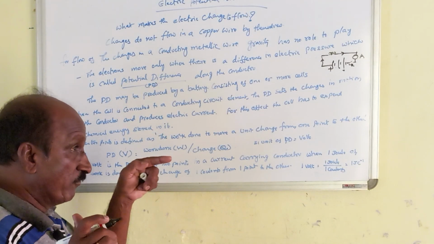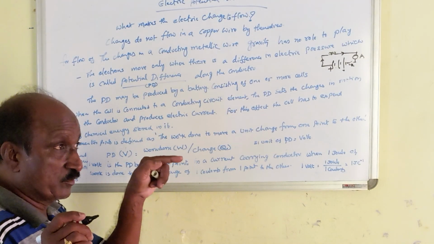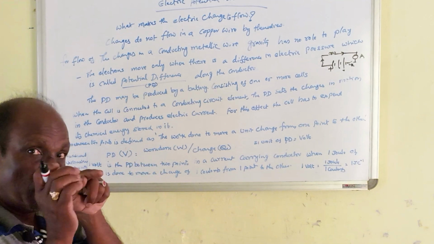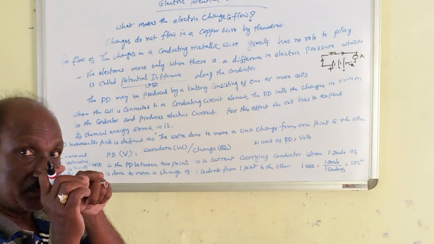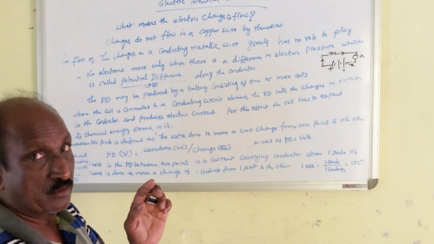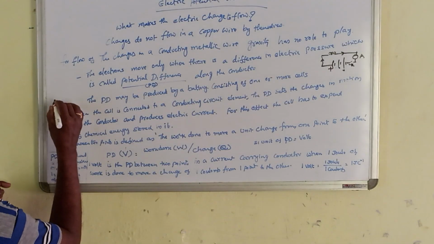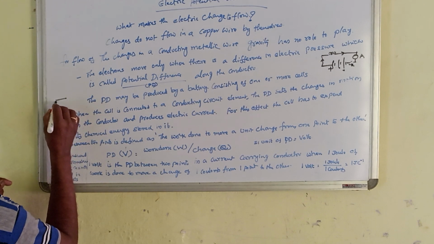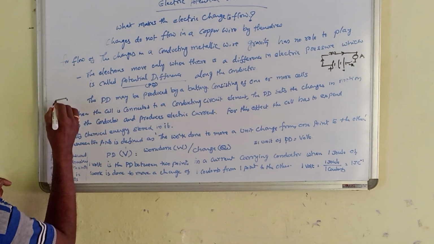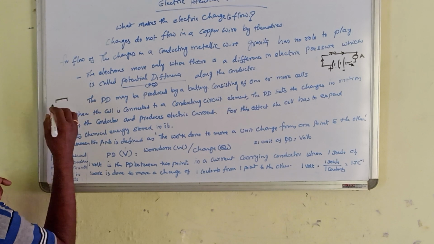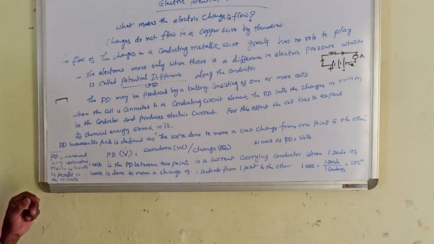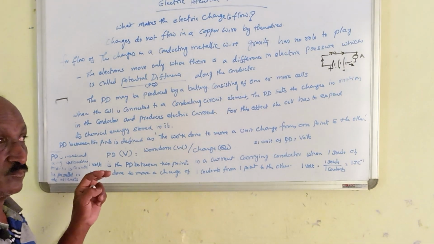How much work we have to provide to move a unit charge from one point to the other. That is why in the previous example I took a 1 inch wire and I want to send the charge from this point to this point, and what will be the work that I want.